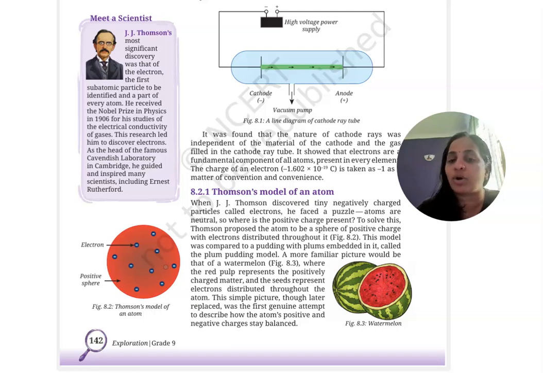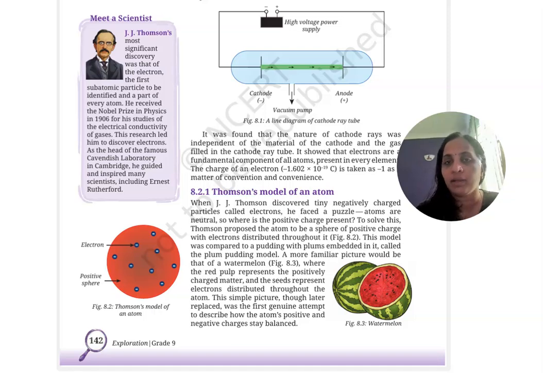Hope you understood, right? So this is Thomson's model of an atom. He proposed the atom like a watermelon. He explained that the red portion inside that watermelon is considered as the positive portion of an atom. Then to neutralize that charge, negatively charged electrons are also there, in the form of seeds. So the negative charge and positive charge got cancelled. Then the atom as a whole is neutral. So that is the reason atoms are neutral. That was his explanation from his cathode ray tube experiment.